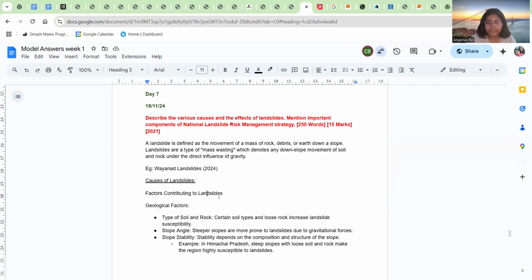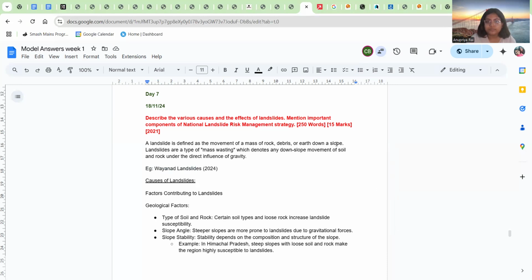Because we are discussing the causes and effects of landslide, we can discuss it there itself. I have given many points and classified them as geological, anthropological. You don't need to give as many points, but you can pick up some of the points from my answer, or write your own. For example, you can make a heading of geological factors and write 2 points, because the question is a fairly big one, but this is just for your reference. Here, you can give an example of the Wayanad landslides 2024.